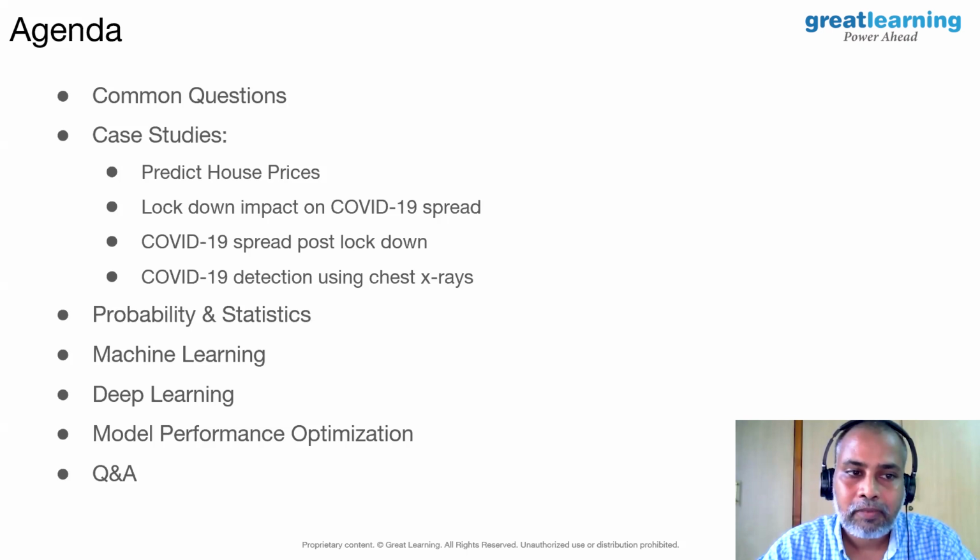And after that, we'll get into probability and statistics related concepts, whatever are needed, then machine learning, then deep learning, and finally we touch base on model performance and optimization, what are the skills needed. Then at the end, we'll have question and answers. We'll have approximately 1 hour for this.